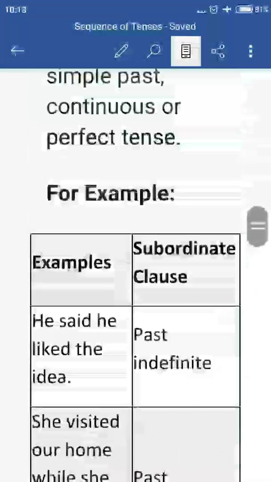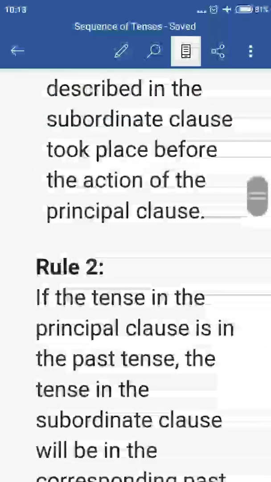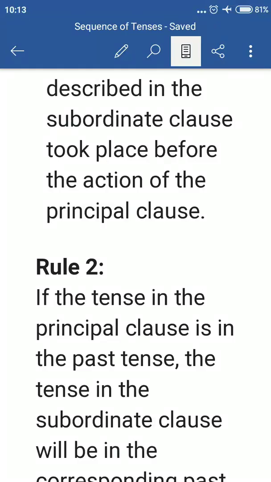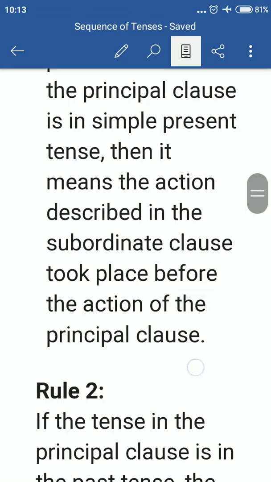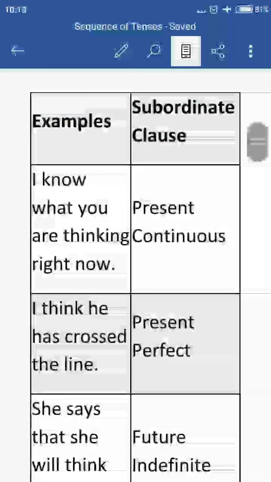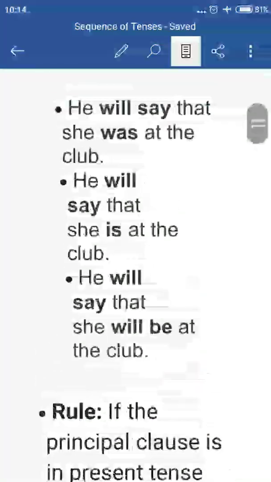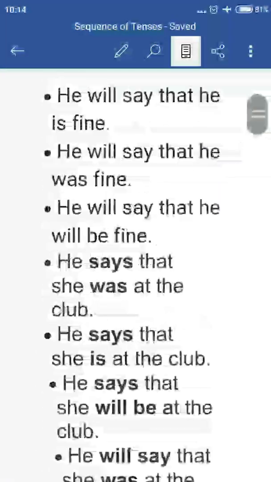Now let's discuss another rule. If you find the tense of the main clause is in present tense, the tense of the subordinate clause may be any. See here the example.